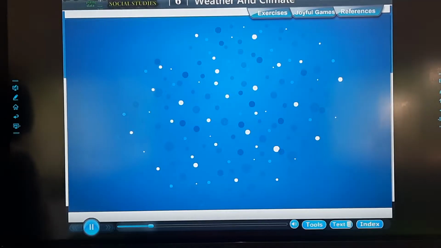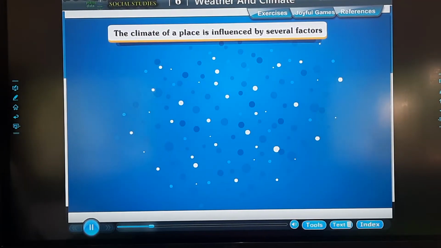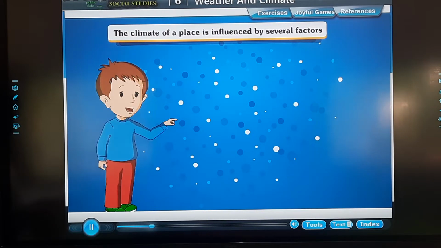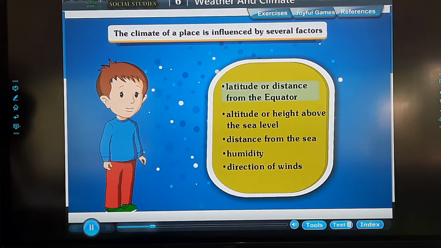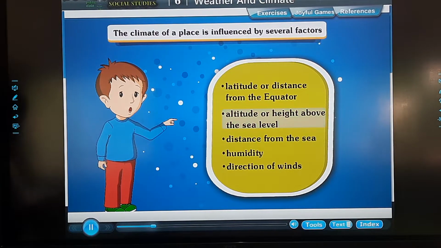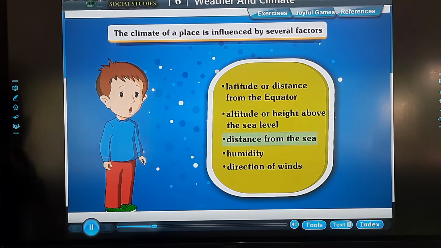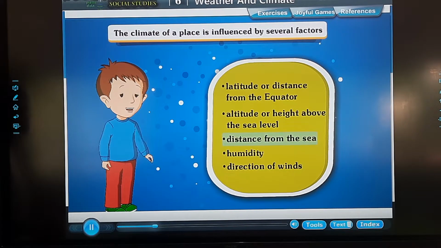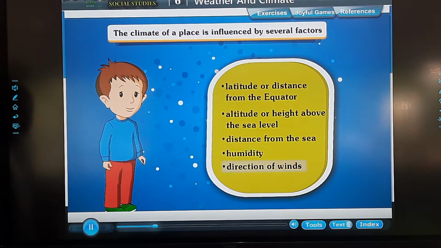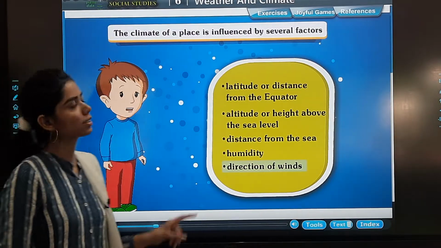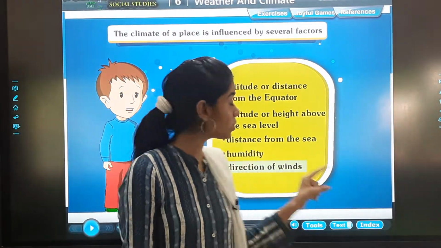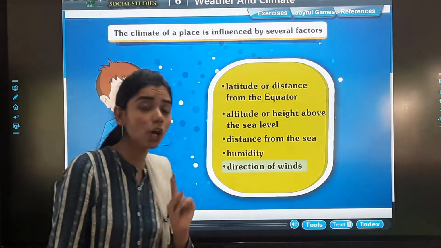Let's go. The climate of a place is influenced by several factors: latitude or distance from the equator, altitude or height above the sea level, distance from the sea, humidity, direction of winds. As I told you, we have just read the heading of this topic.